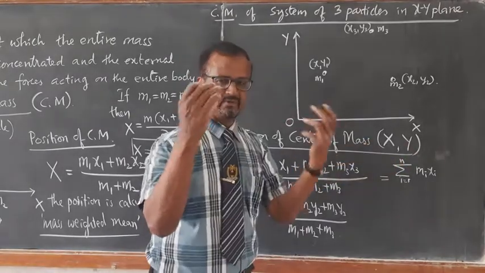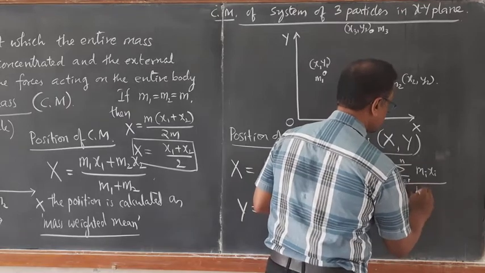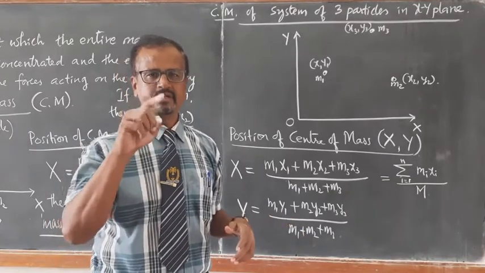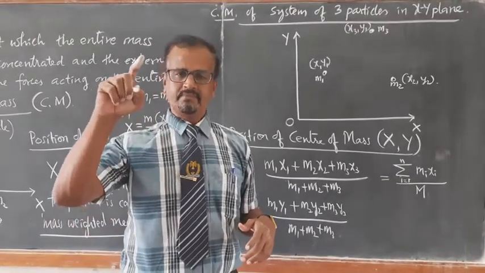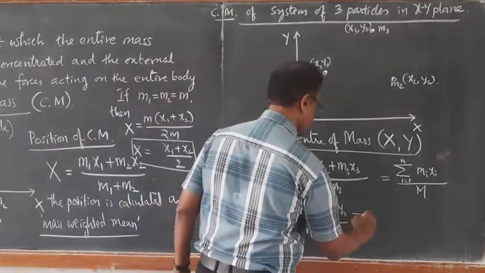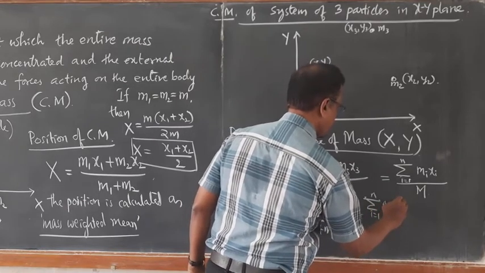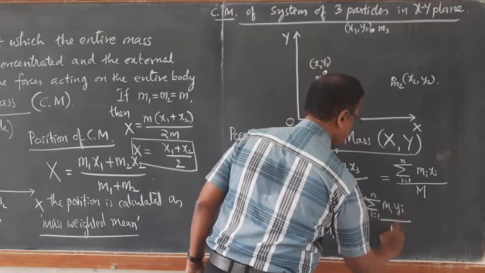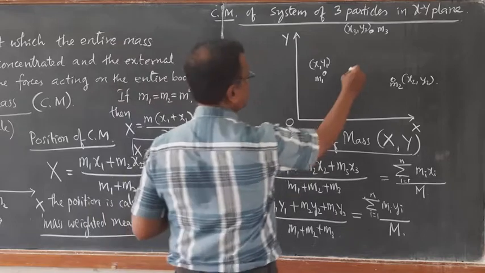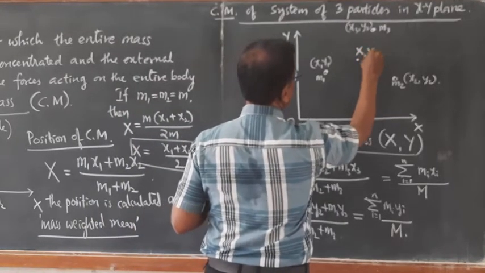So for a system of n particles, the x coordinate is summation mi xi divided by the total mass of the system, capital M, where M is summation of mi from i equal to 1 up to n. Similarly I can write summation i equal to 1 up to n mi yi divided by capital M. So this gives you the position of center of mass. Approximately let me take this as the position of center of mass having coordinates X, Y.